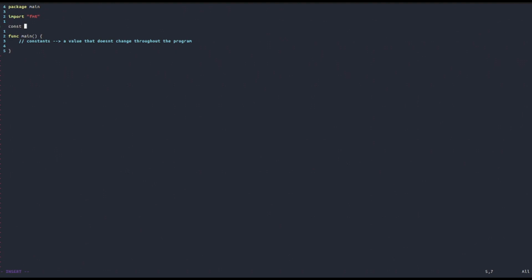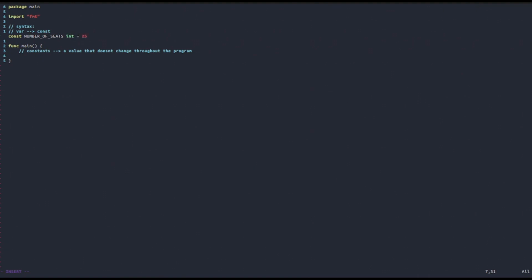So you declare constants with the same exact syntax, but the only thing that changes is that instead of the var keyword, you just use const. So for example, to declare a constant of a number type, maybe an integer type, imagine you're writing some application that has to do with a booking of something, the number of seats, and then we can say integer type and set it equal to 25, for example.